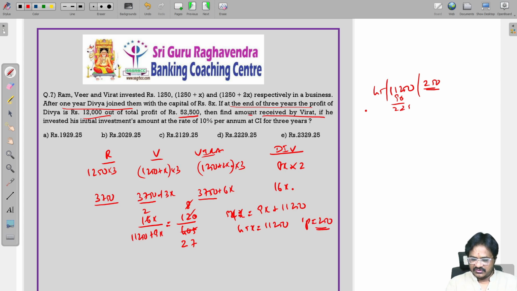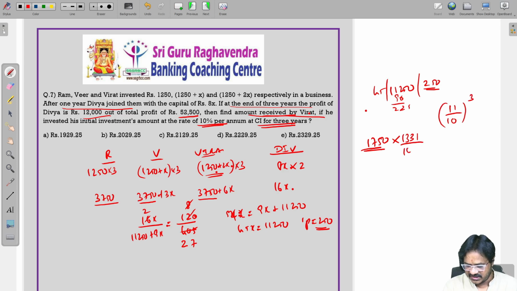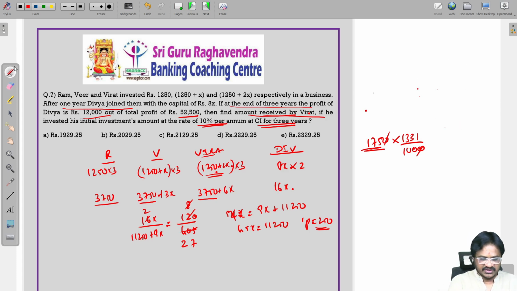Now, find the amount received by Virat. Virat is the third fellow, 1250 plus 2x. So, therefore, Virat is getting 1750. He is investing at 10% compound interest for 3 years. 10% for 3 years means you will get 11 by 10. For 3 years means it is 1331 by 1000. Therefore, you have to do this multiplication, 1331 into 75. 1331 into 175.